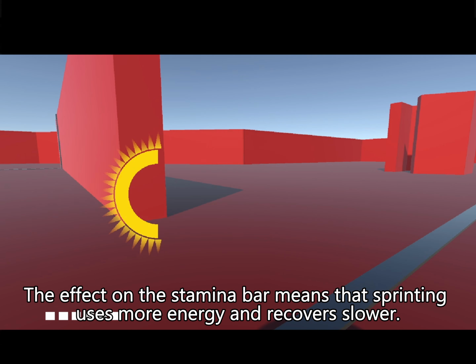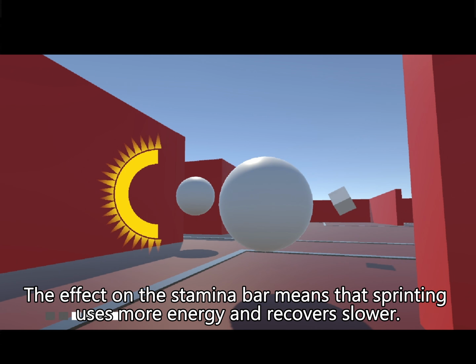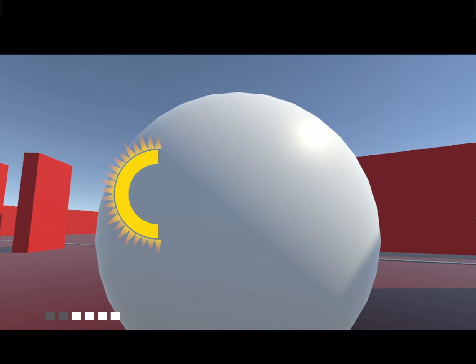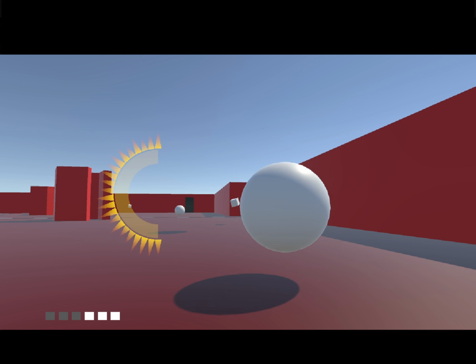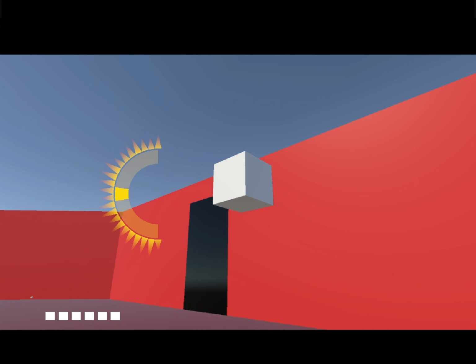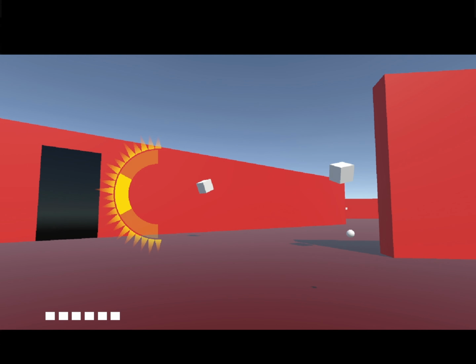And then on the other hand, if the user is having too hard of a time, we can make it a little bit easier for them and hopefully level the playing field by making their bullets either do more damage or push the enemies back even further to stagger them for a longer period of time.